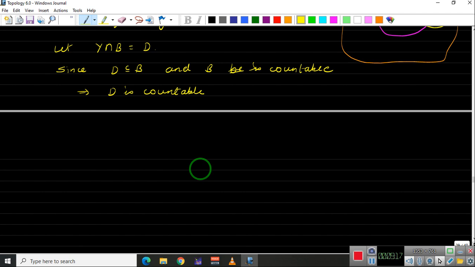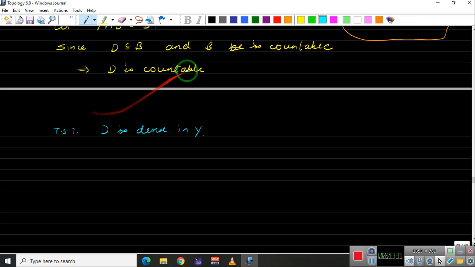Okay. Now let us show that D is dense in Y. To show that D is dense in Y, we will use the last theorem we put in the previous video. So we will show that D intersects every open subset of Y which is non-empty.